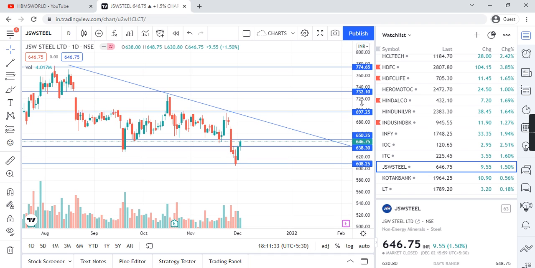I told you if it goes above, it will try to touch 649. So the targets seem to be a little bit high. It will try to go up to the resistance, so there are very high chances it will go above.